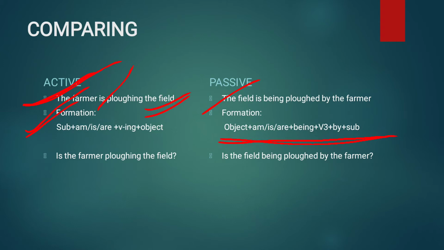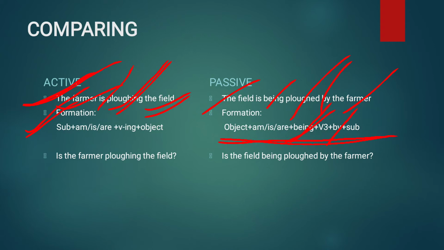The field is being... "is" is in the formation, so I have used "being" here. And verb 3, because the verb is plowing and the verb 3 of plowing is plowed, so I have used plowed. And there is "by" in the formation, so I have used by. And there is subject, the subject is the farmer, so I have used the farmer. Okay, the field is being plowed by the farmer. I hope it is clear.